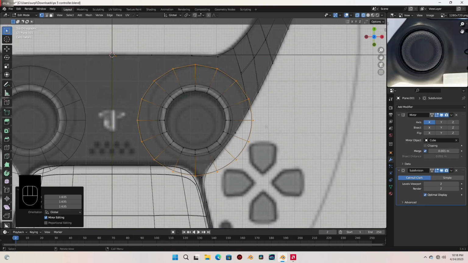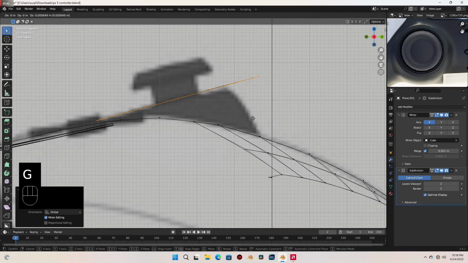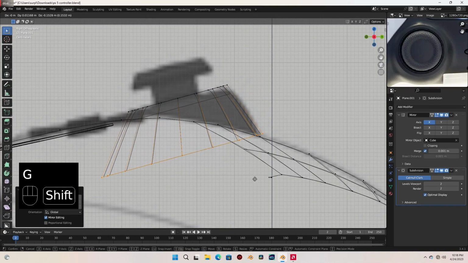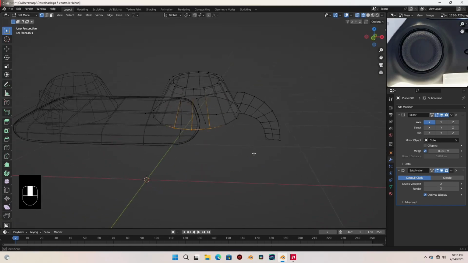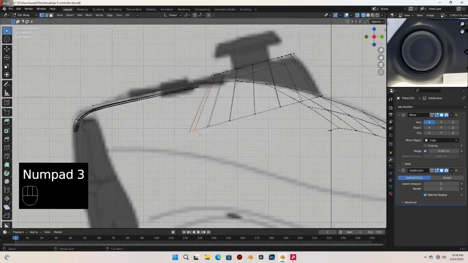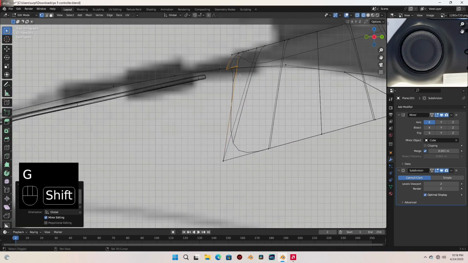Okay, so I'm going to side view, and I'm gonna grab those down here like these, and selecting these vertices, which is these three here, I'm gonna grab them up here like these.